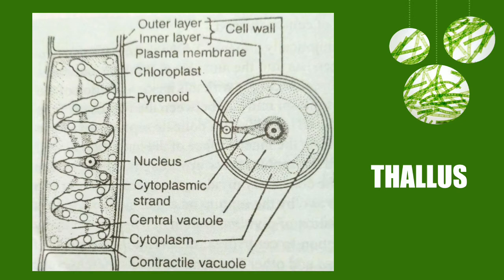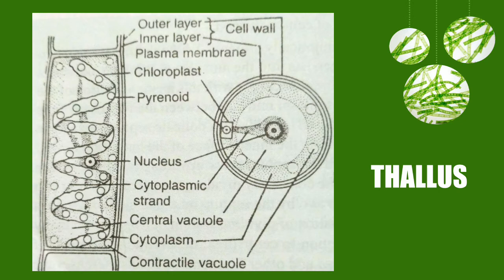And when I say cells, it means a few hundred cells. So it's a very long filament, and this filament is made up of several hundred cells which are joined end to end. One such cell has been shown over here for our study. Some of the species are attached to the substratum initially with the help of rhizoids, and then later in their life they become floating, or they are found as planktonic.